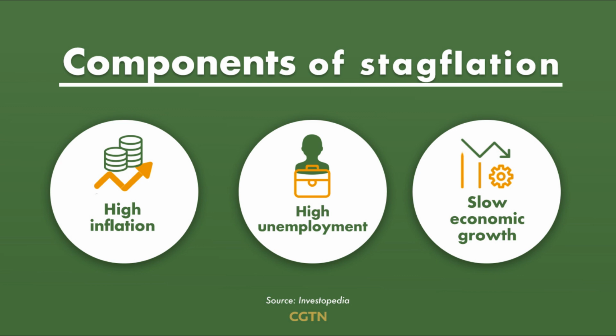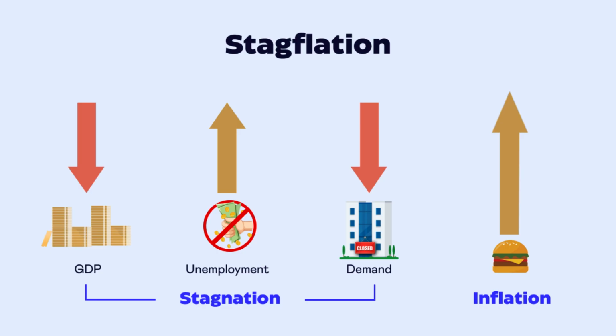This can lead to a decrease in economic activity, which can further exacerbate the effects of stagflation. Moreover, stagflation can lead to social unrest and political instability. As people see their standard of living decrease and unemployment rise, they may become more dissatisfied with the government and the economic system. This can lead to protests, strikes, and other forms of social unrest, which can further destabilize the economy.